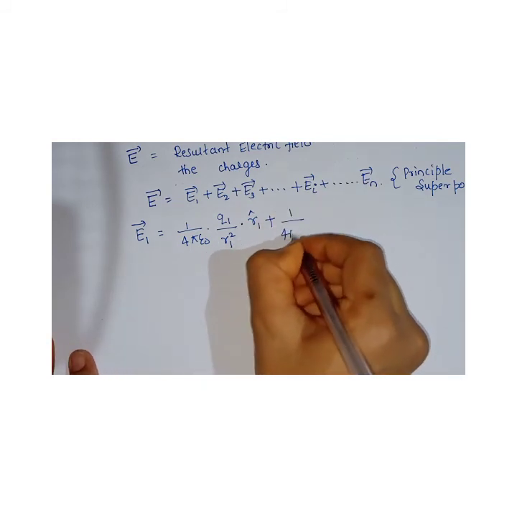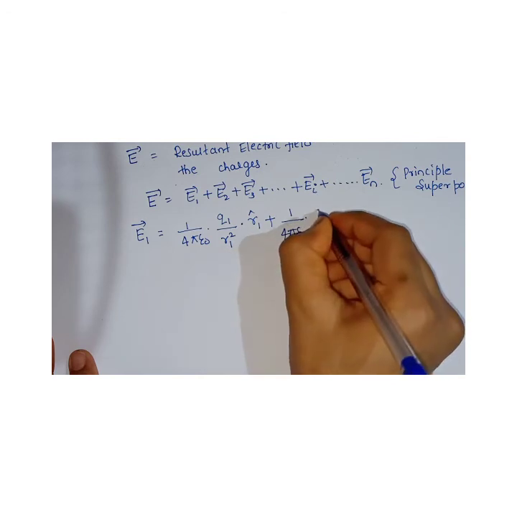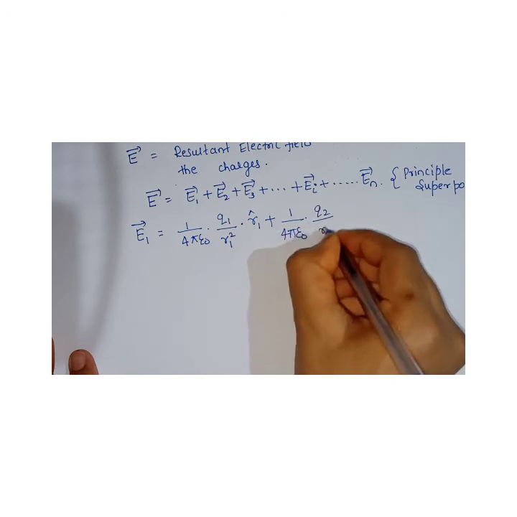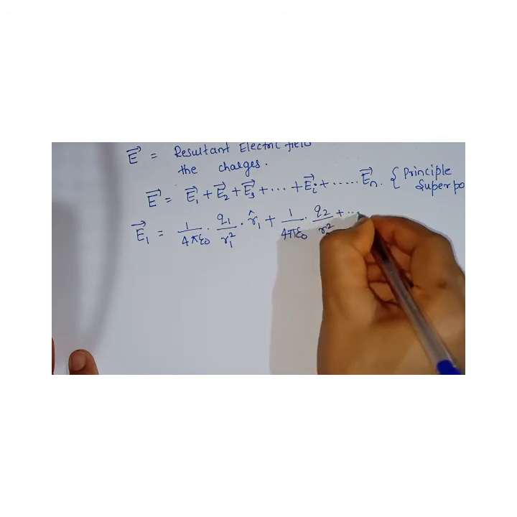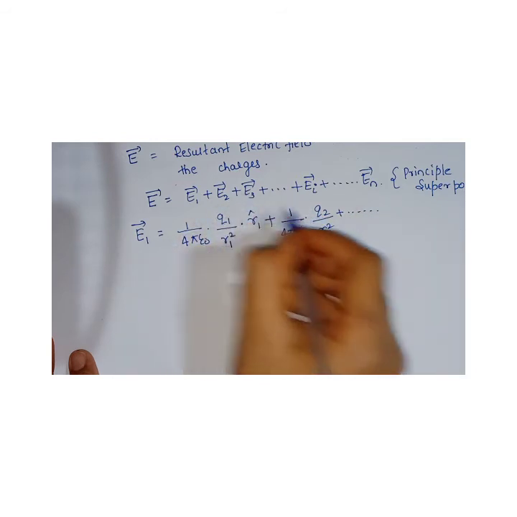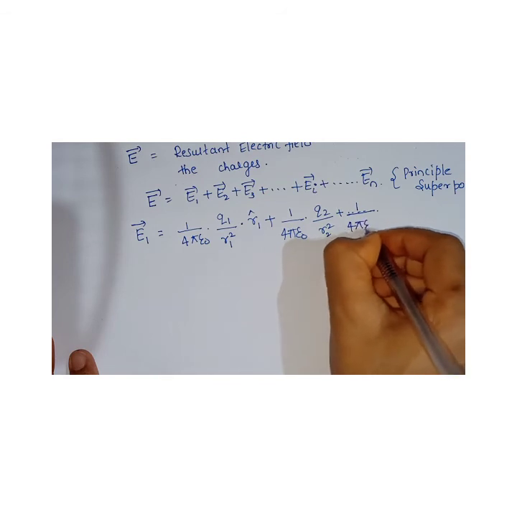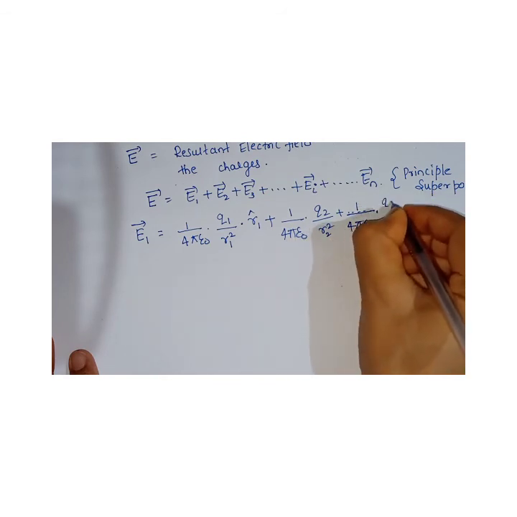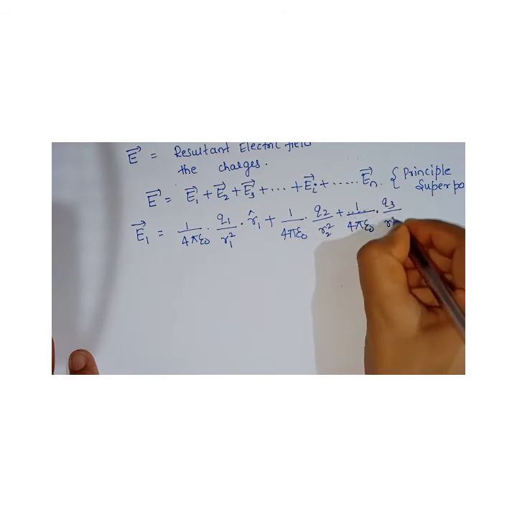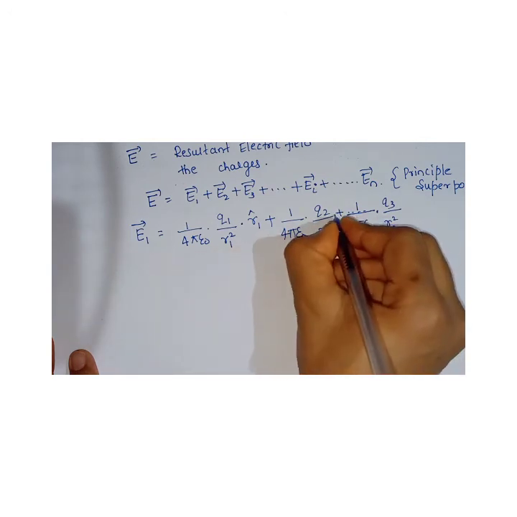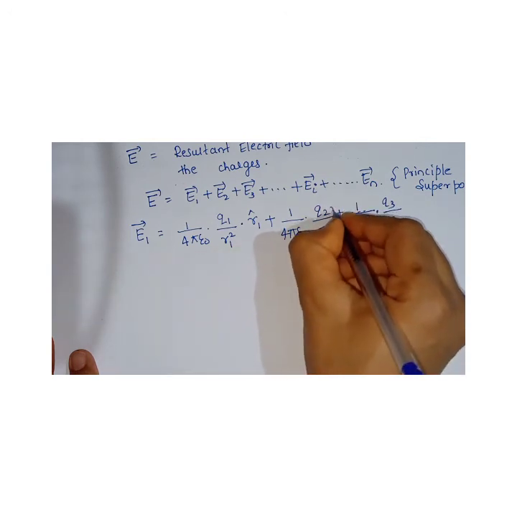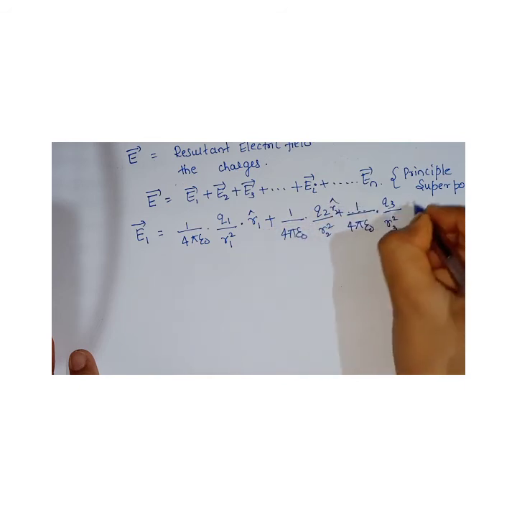It's very simple, very easy. R2 square, E3, I'll substitute E3 also. 1 by 4 pi epsilon naught into Q3 by R3 square. Here I have not written the unit vector. What is that unit vector? R2 cap here, R3 cap.